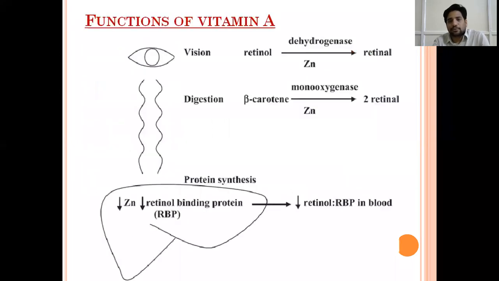The main function of vitamin A is vision, especially night vision, where retinol and those conversions are very important. The next slide will show you how it helps in vision. And then mucosal membrane lining. The integrity of the mucosal membrane, especially respiratory mucosa and gastrointestinal mucosa, is maintained by vitamin A.